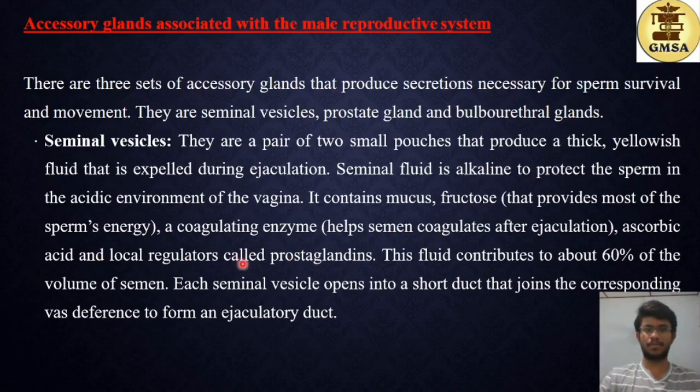So these are the components of the semen that are produced by the seminal vesicles. This fluid contributes to about 60% of the volume of the semen. So that's why I said the secretion of the seminal vesicles produces the bulk of the semen. Each seminal vesicle opens into a short duct that joins the corresponding vas deferens to form the ejaculatory duct. We just studied the structure before.